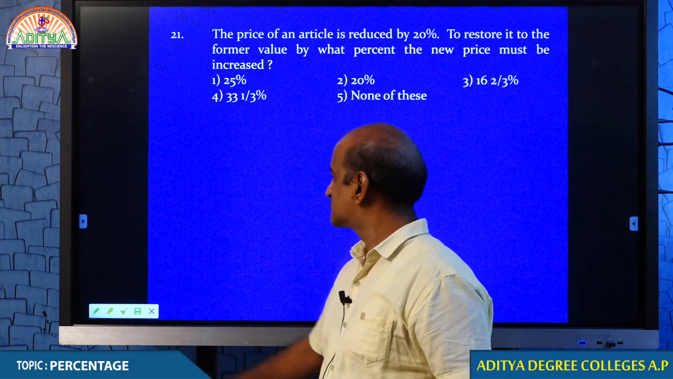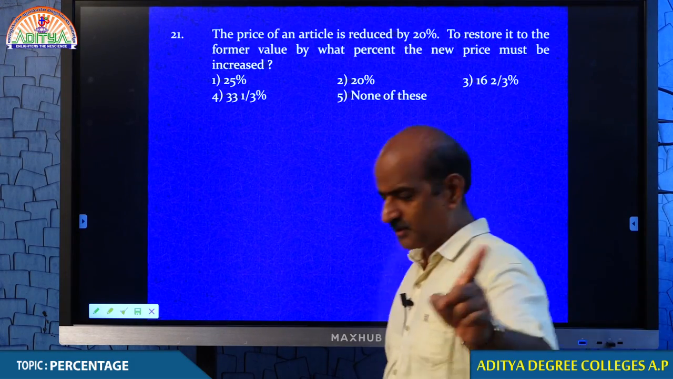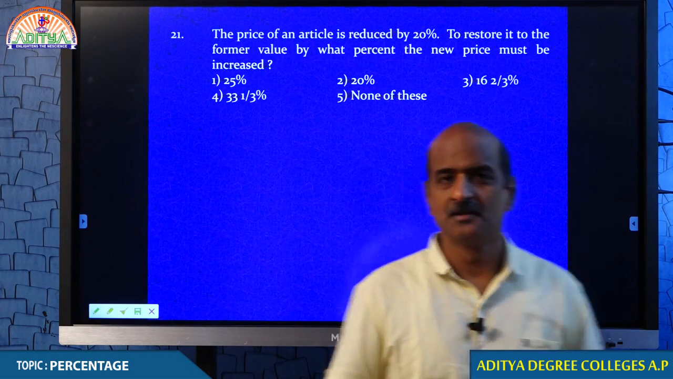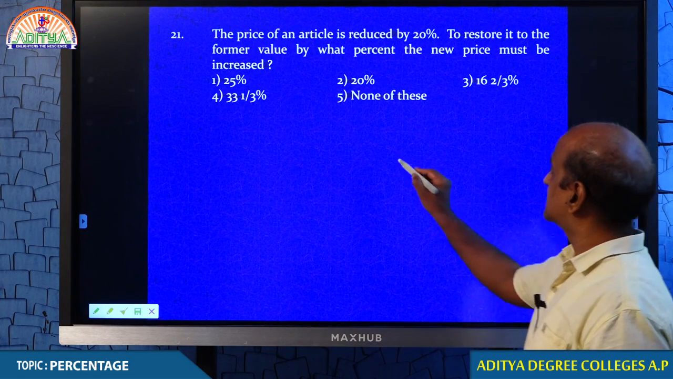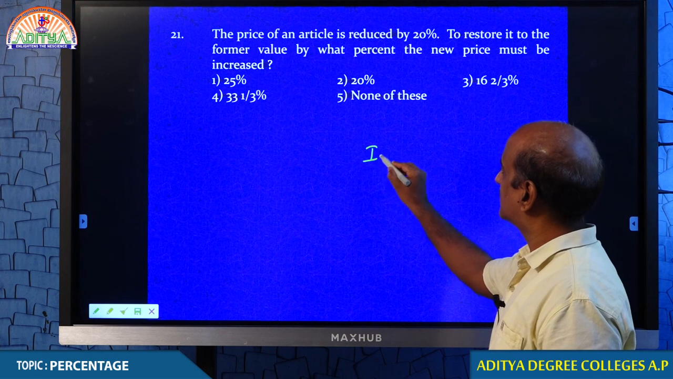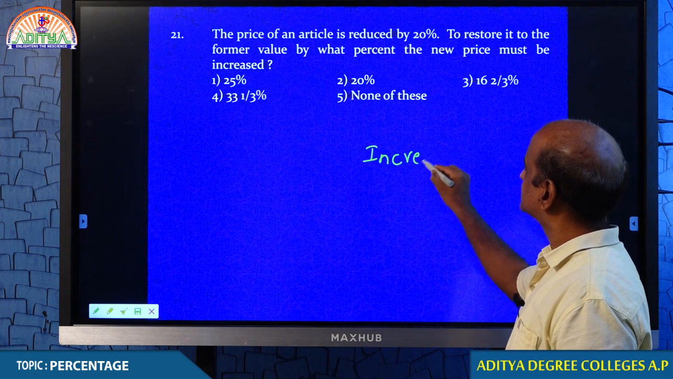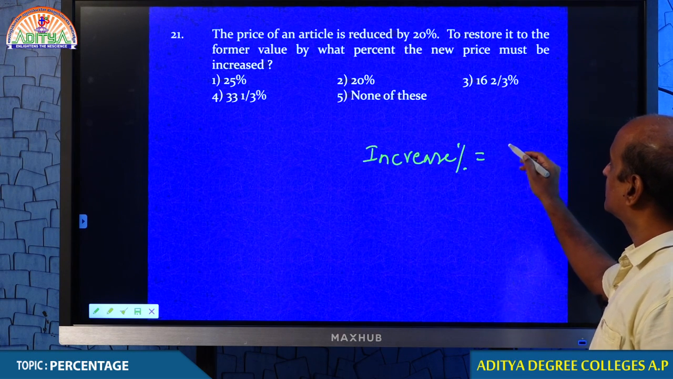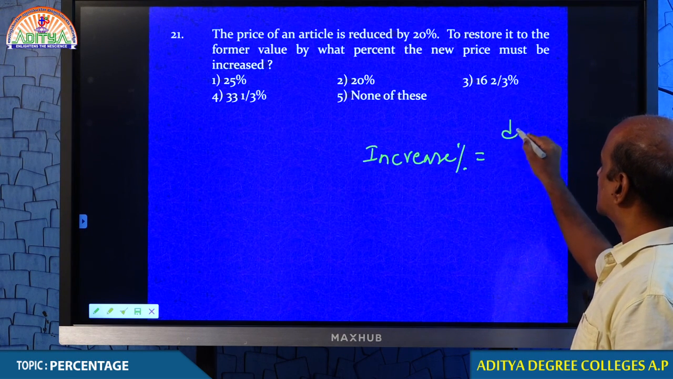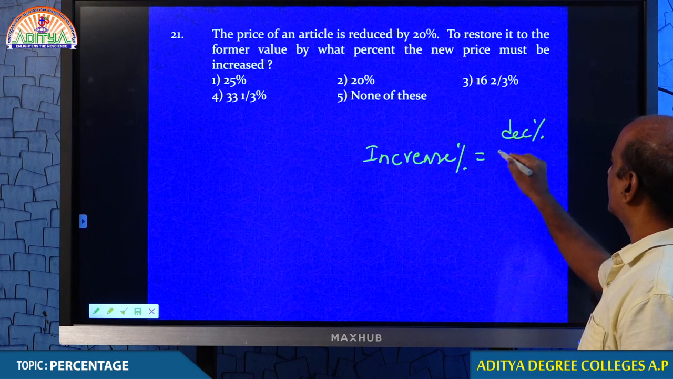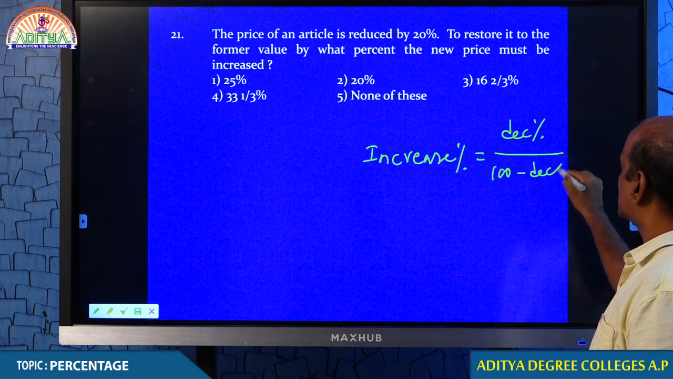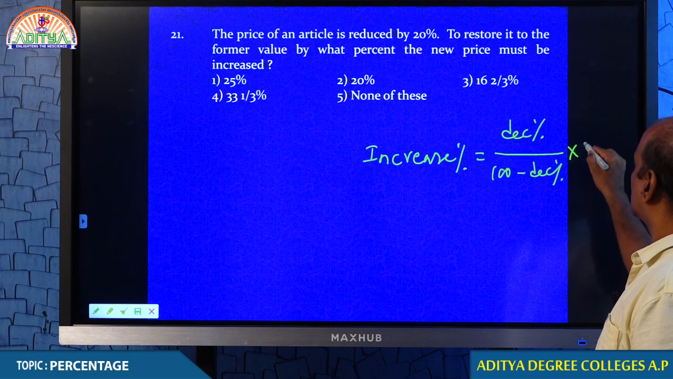Then what is the way out? Now I will be giving you two important results, my dear students. Please note down. Percentage increase is equal to percentage decrease by 100 minus percentage decrease, into 100.